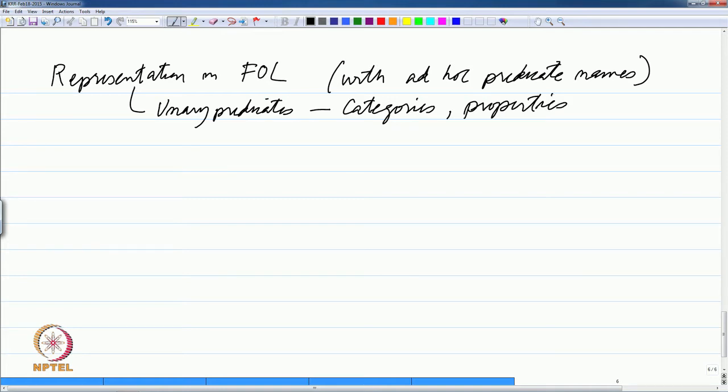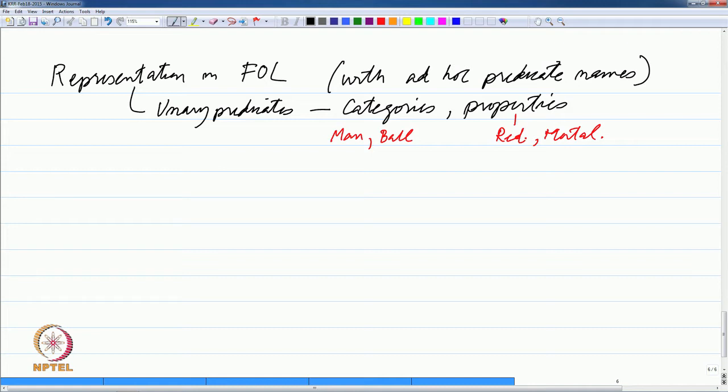Categories, for example, man or ball and so on, and properties like, for example, red or mortal and so on essentially. Everything we said we will represent using unary predicates. So, let us see that even if we do that, what are the kind of things that we can express essentially.